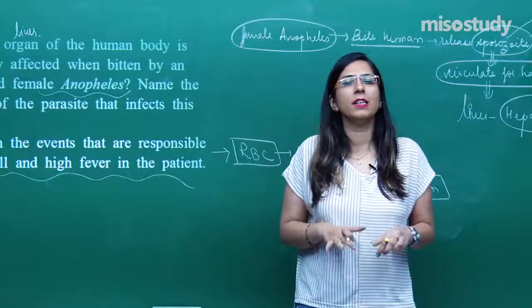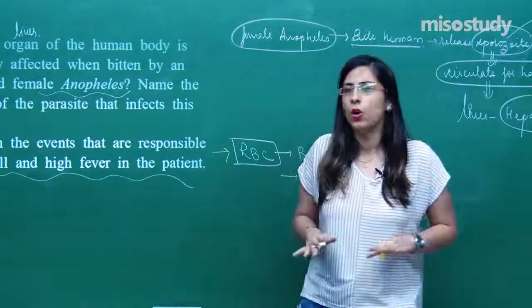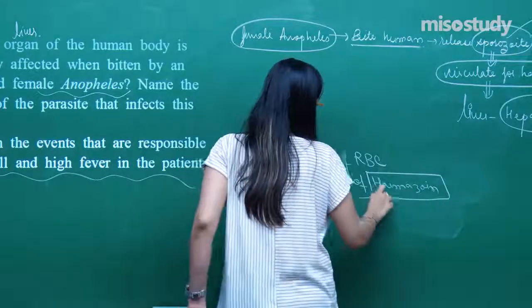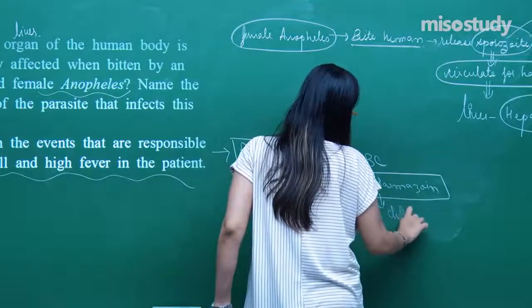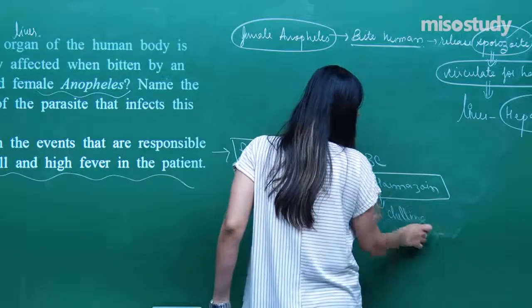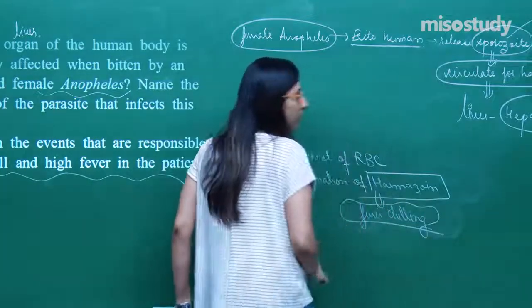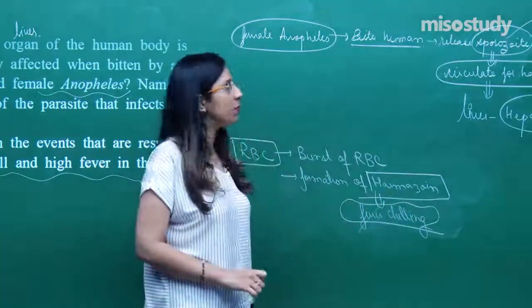Total RBC content is now low, so that causes fever and chilling. In the initial stages of infection, no symptoms are there, but in the final stages the symptoms appear.